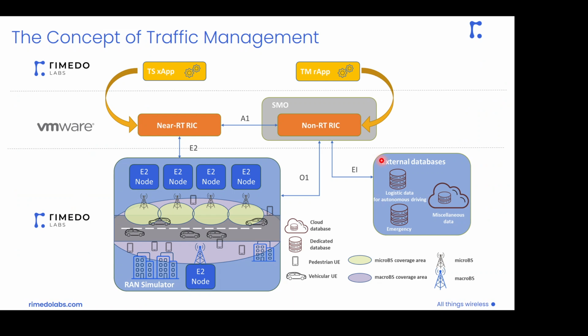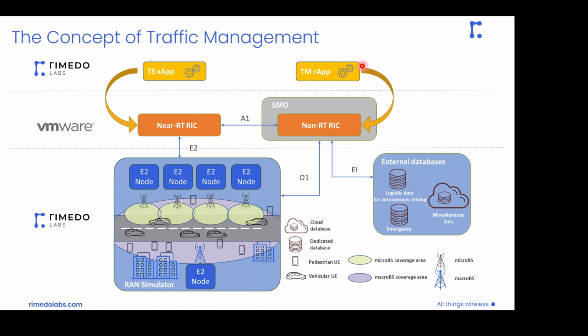So to handle such a situation, we propose to use the hierarchical traffic management approach using the rMedo solutions. So we propose here to use 2 of our applications, which are the traffic management rApp and traffic steering xApp, which are deployed using the VMware RAN Intelligent Controller, and they react to the network state and try to impact the operation of the network, which is represented by the RAN simulator provided by rMedo Labs.